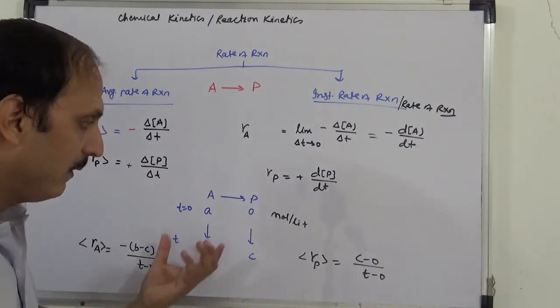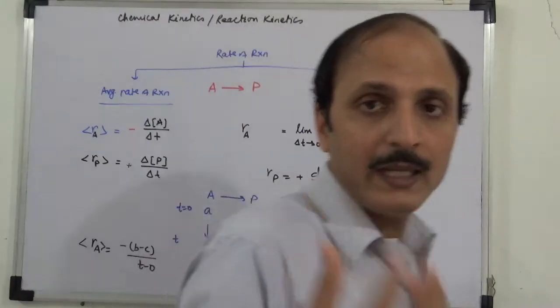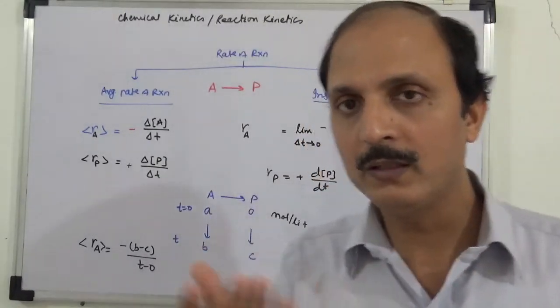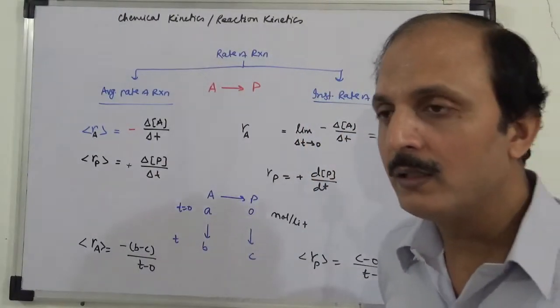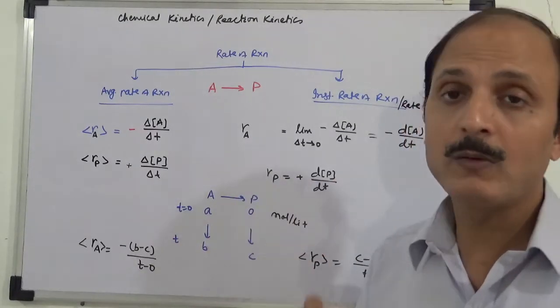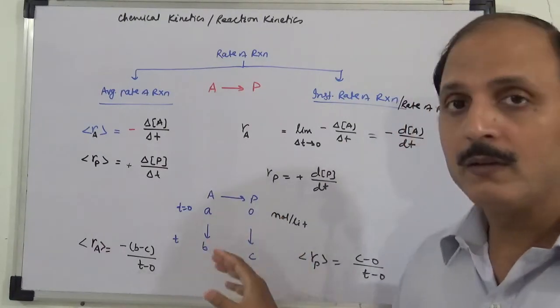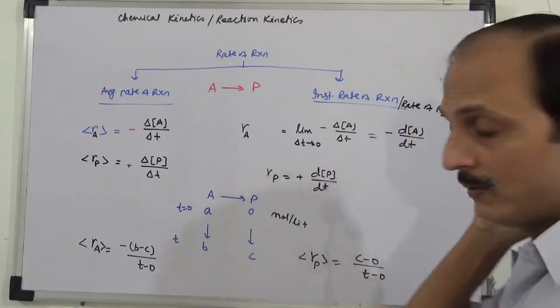So average rate find करना आसान है, कि let's say मैंने at T0 पे A कितना लिया था वो मैंने find कर लिया by the chemical calculation method. After 5 seconds or 10 seconds or after 1 minute A का कितना amount हो गया, that is also easy. तो we can find it. So average rate find करना ज़्यादा आसान है as compared to instantaneous rate.